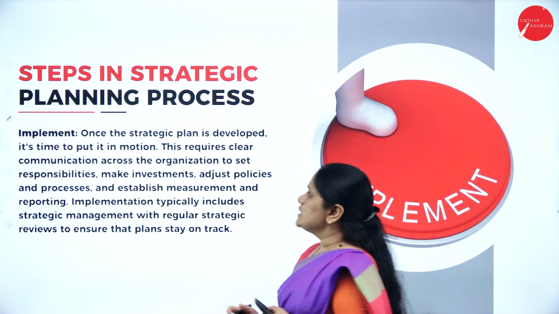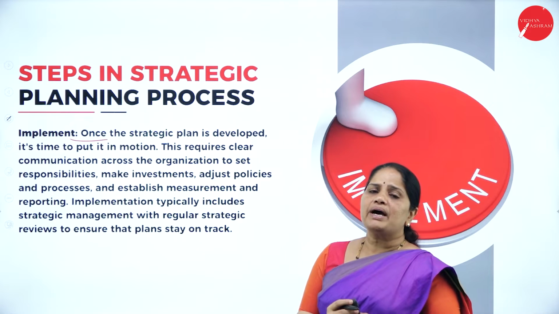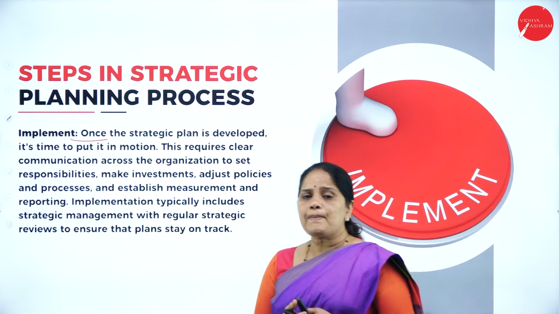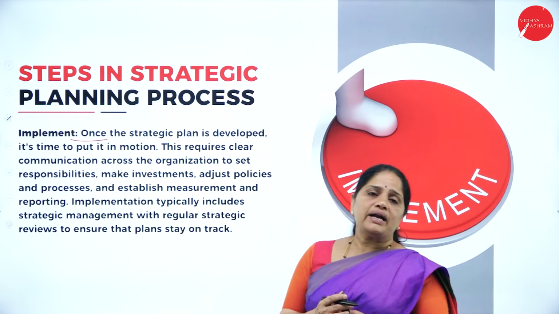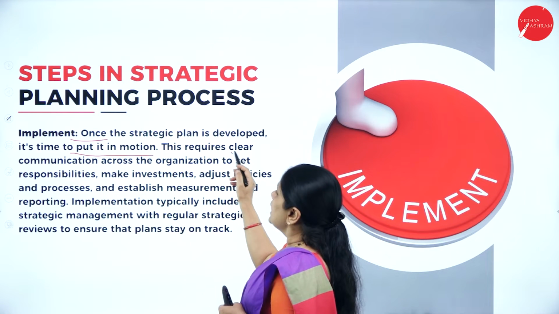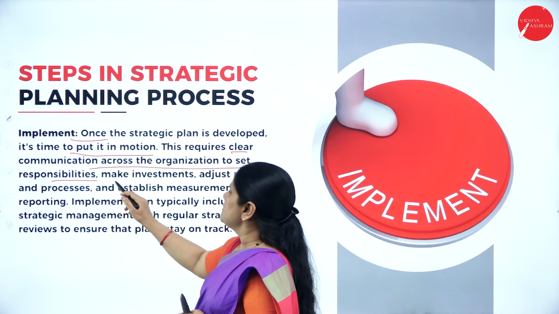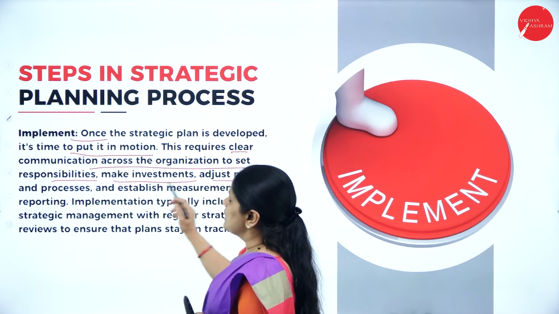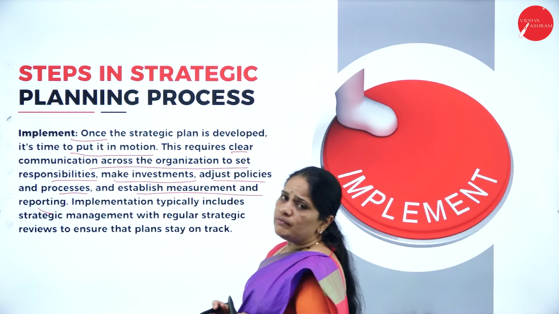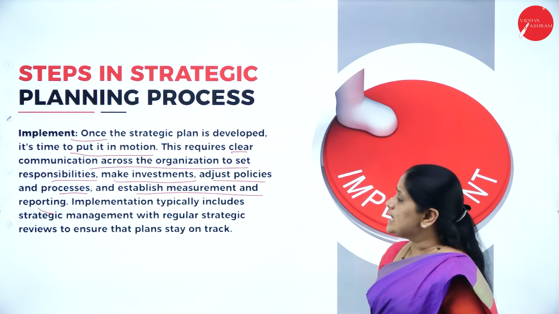Then the next step in the strategic planning is implementation. This implementation part is one of the hardest parts. Policies can be easily formulated because they are always in black and white, but the implementation part is very hard. So why is it very hard? It is time to put in motion. It requires clear communication across the organization to set responsibilities, make investments, adjust policies and processes, and establish measurement and reporting.